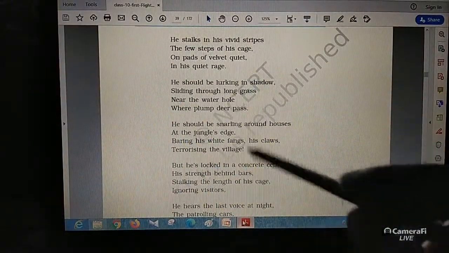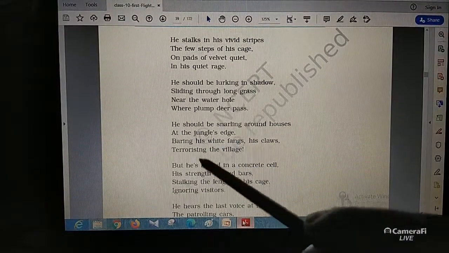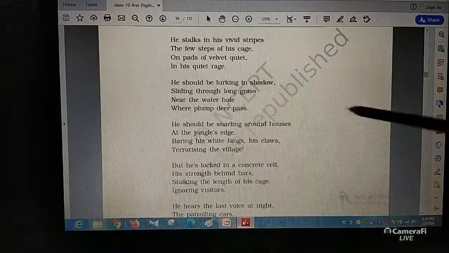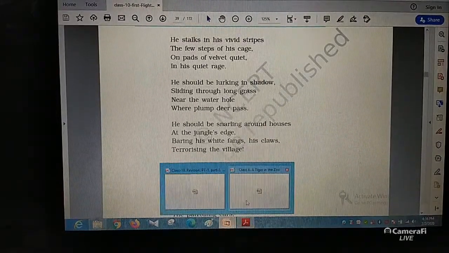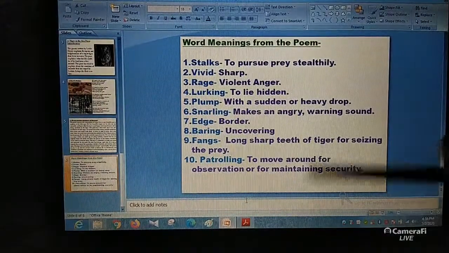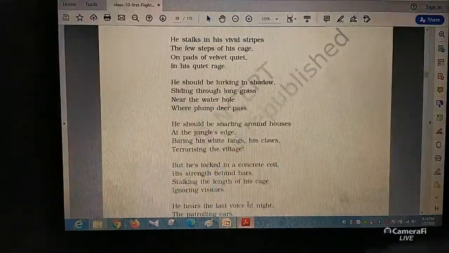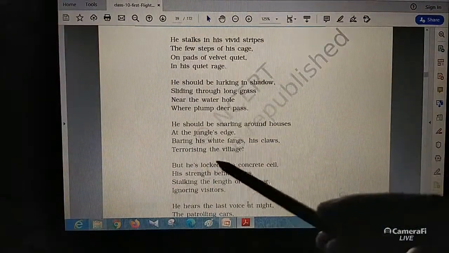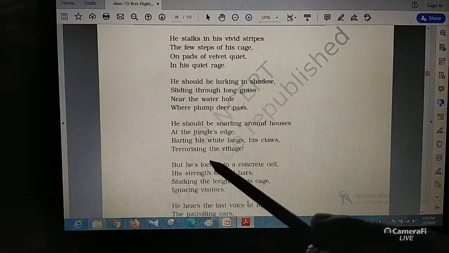Around houses at the jungle's edge means at the end of the jungle. Baring his white fangs and his claws means he should be uncovering his long sharp teeth, and he should be terrorizing the village.